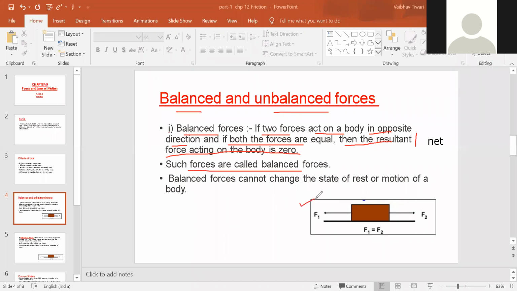Here we can see in a figure that on a box the forces are acting in opposite direction, and it is mentioned that both are equal. So these two forces are balanced forces. Now just let me know whether the object will move towards F1 or F2. Any one of you can answer.